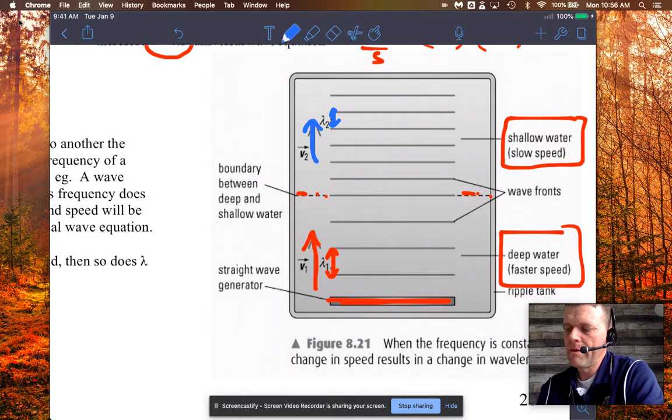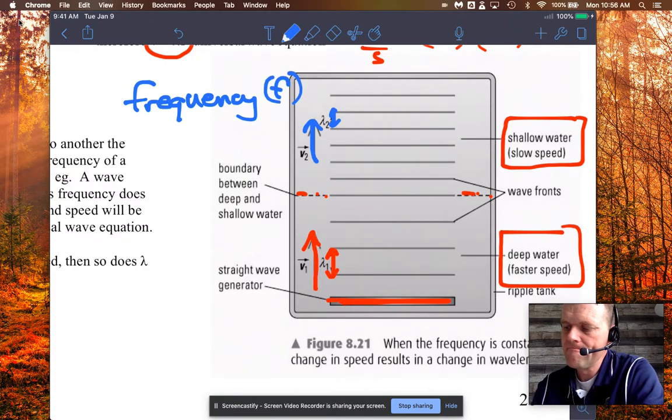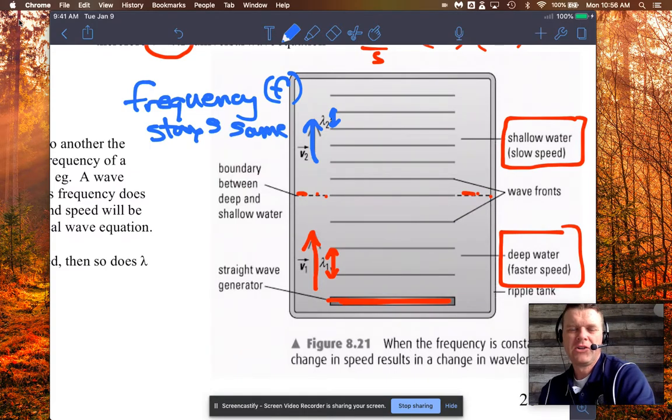But what's really cool is that in this case, the frequency F stays the same. Without an animation, it's maybe hard to visualize this. But what I'm saying is the number of waves being generated per second is determined by this straight wave generator down here, and that number doesn't change.